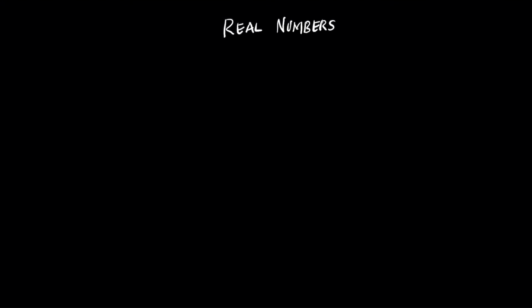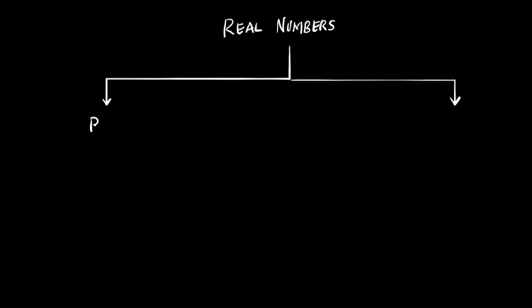When we classify real numbers, we said that there are two types. Number one is rational. Number two is irrational. So what are rational numbers?